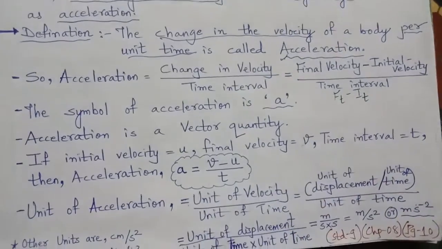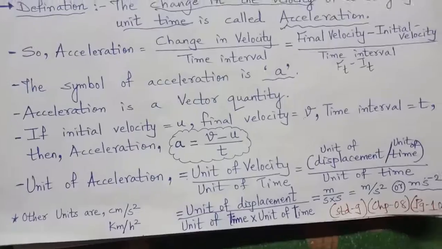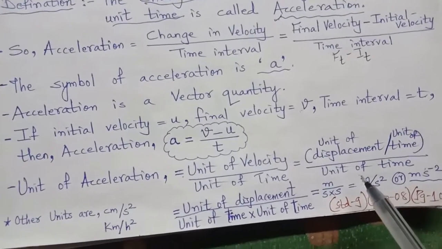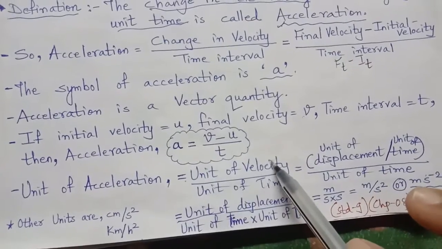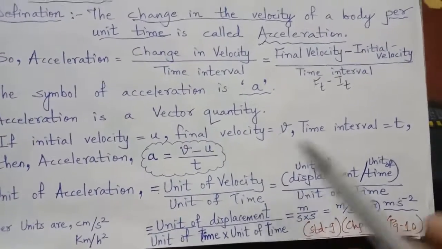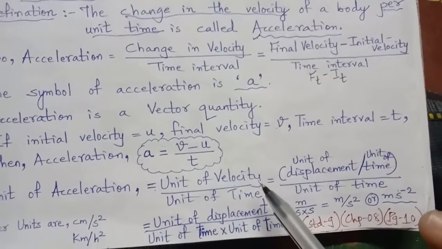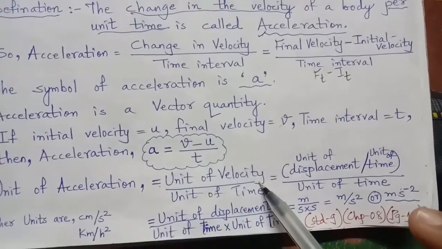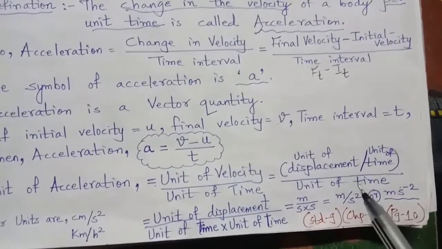Now what is the unit of acceleration? Again we know that acceleration depends on velocity. So unit of acceleration is equal to unit of velocity upon unit of time. What is velocity? Unit of displacement by unit of time. That will be the unit of velocity. We know meter per second. And unit of time, that is second.